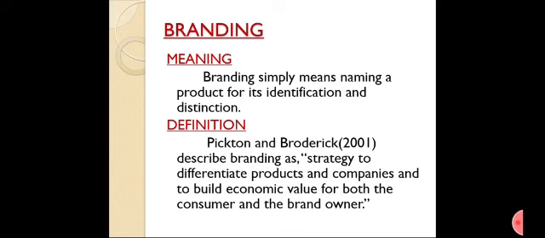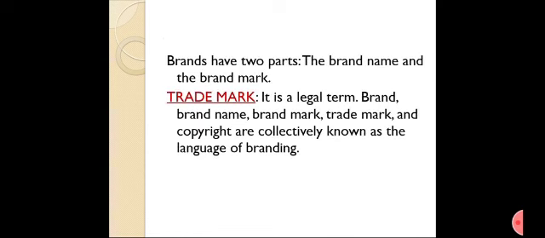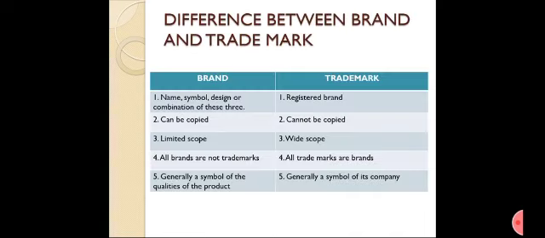Then it is about branding. Branding simply means naming a product for its identification and distinction. Picton and Broderick describe branding as strategy to differentiate products and companies and to build economic value for both the consumer and the brand owner. Brands have two parts: brand name and brand mark. Trademark, it is a legal term. So brand, brand name, brand mark, trademark, and copyright are collectively known as language of branding.